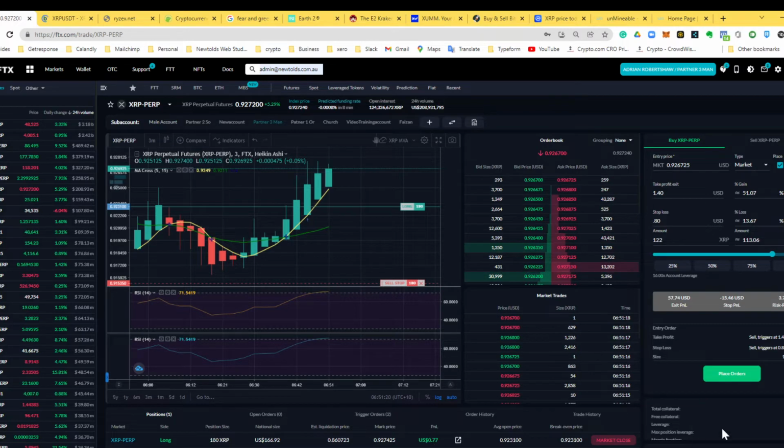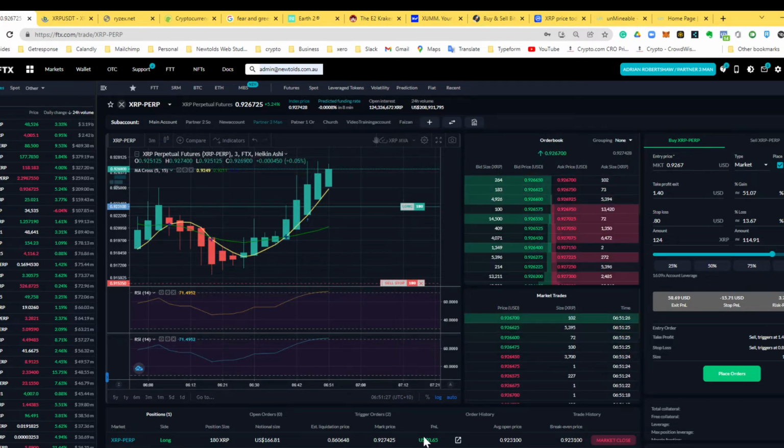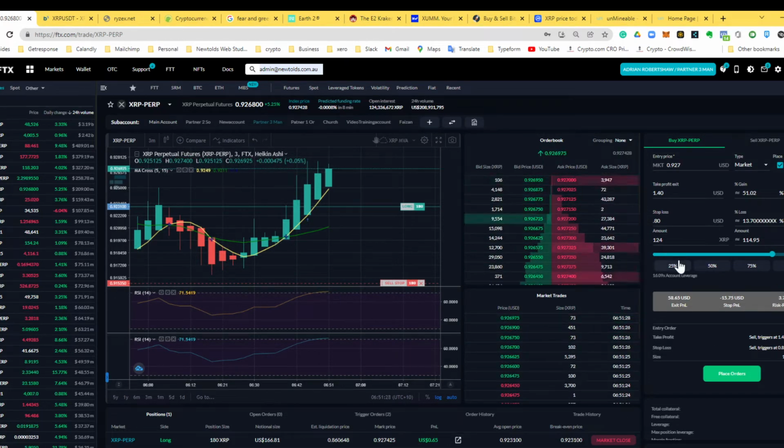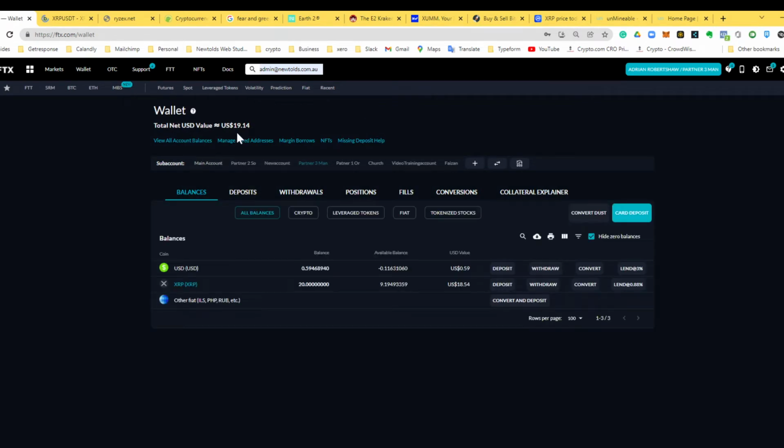So we've made 77 cents in the space of probably 4 minutes, which doesn't sound like a lot of money, but when you've only got $20 to invest, 77 cents is pretty darn good. If we go look at our wallet, we originally started at 18.12. So we're up $1 too, because not only are we making profit from trading here, but we're making money from our initial 20x up here as well.